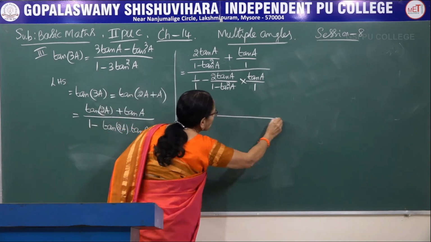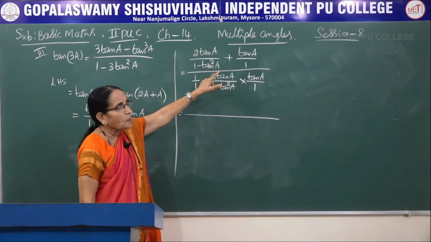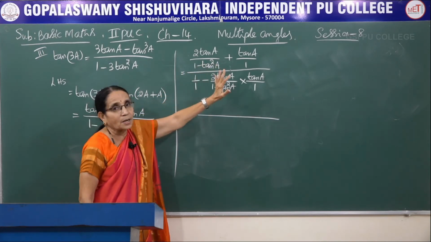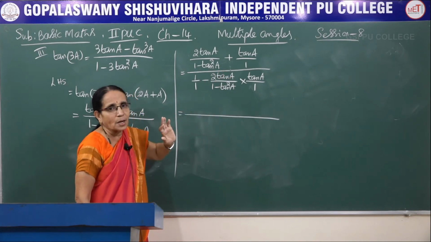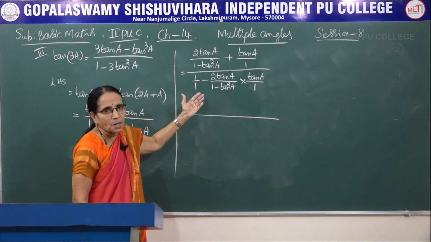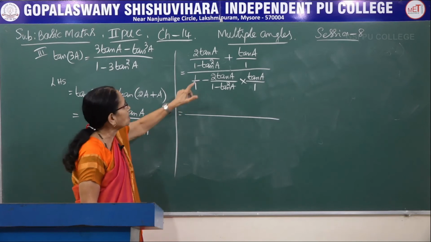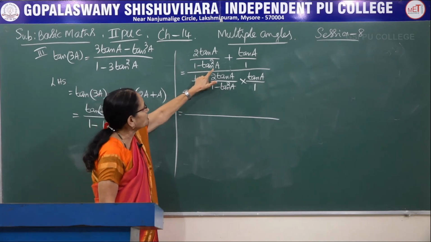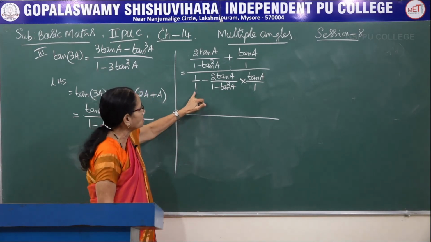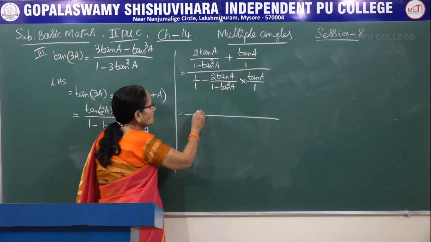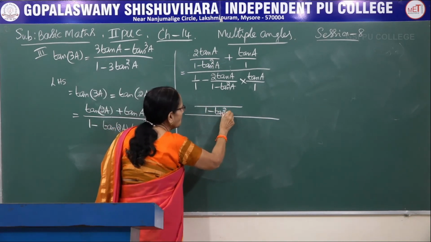Now again draw a little bit lengthy line. Look here, the numerator is the sum of two fractions. The denominator is again the difference of the two fractions. Whether you are adding or subtracting two fractions, you have to take the LCM. What is the LCM for the numerator? 1 minus tan square A and 1. 1 minus tan square A is the LCM. For the denominator also, the LCM is same. So let me write the LCM. It is 1 minus tan square A.